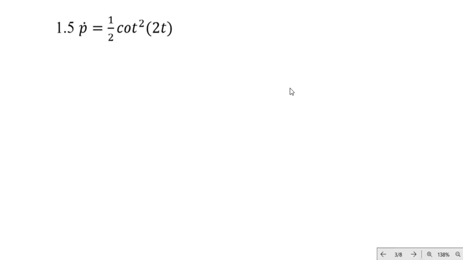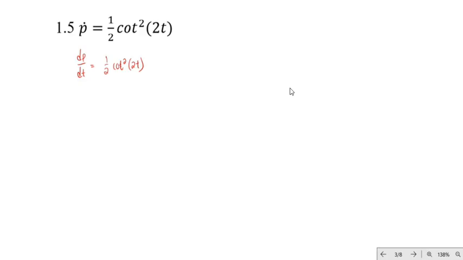With dot notation, we know that is just differentiation with respect to t. So this is the same as dp over dt is equal to 1 over 2 cot squared 2t.